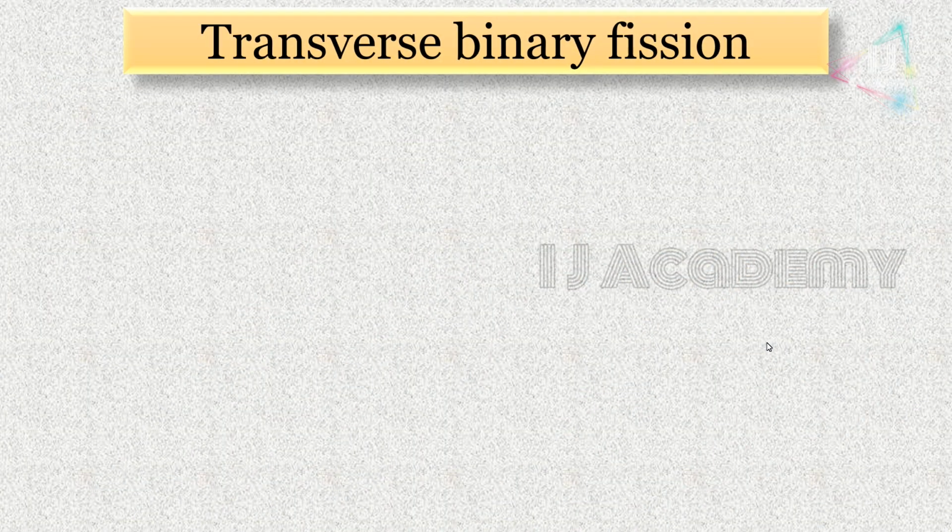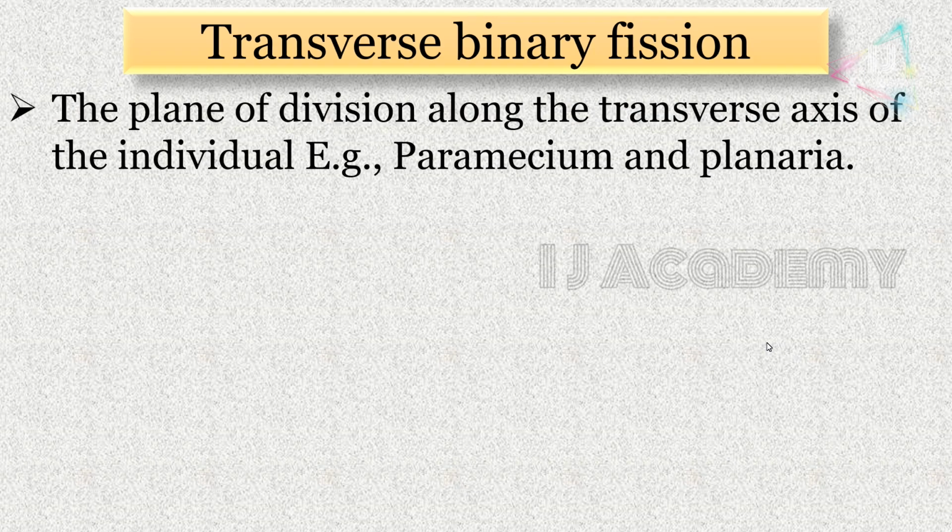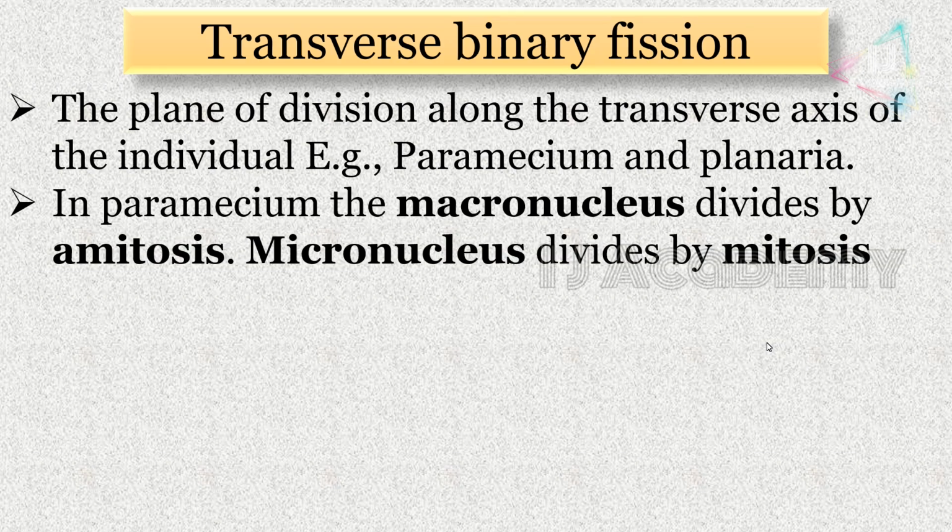The second one is transverse binary fission. The plane of division is along the transverse axis of the individual. Examples are Paramecium and Planaria. In Paramecium, the macronucleus divides by amitosis and the micronucleus divides by mitosis.